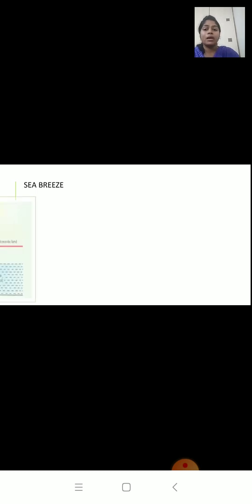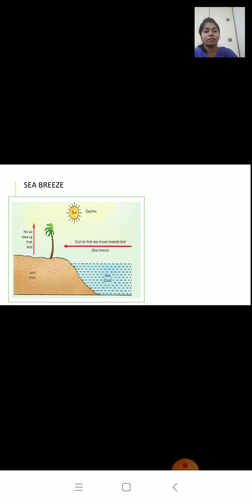Now, during daytime, due to the sun's heat, the land gets hot very quickly and the sea takes time to get hot. You can see in the picture.